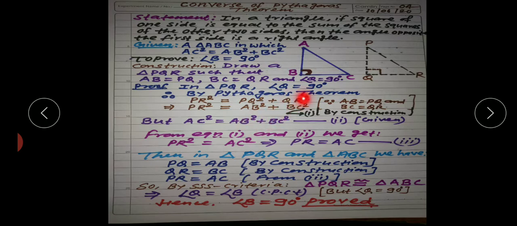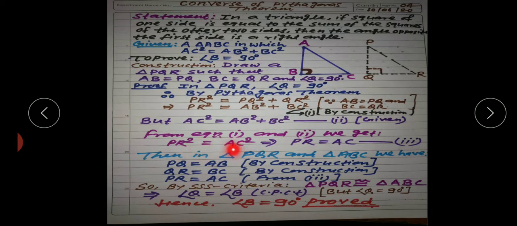So if the RHS of both equations are equal, then the LHS will also be equal. Then PR square will be equal to AC square. This implies that if the squares of two numbers are equal, then the square roots of these two numbers will also be equal. This implies that PR will also be equal to AC, and let us consider it as equation third.